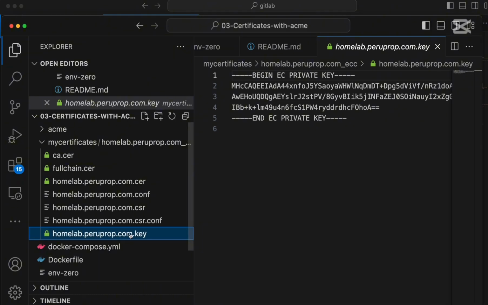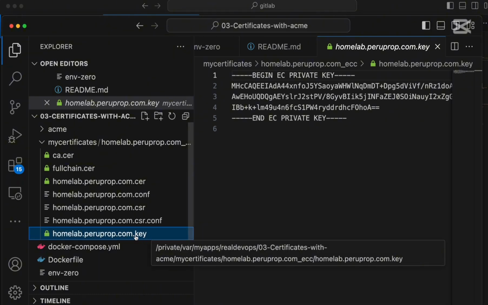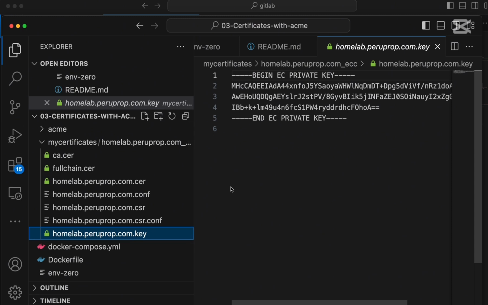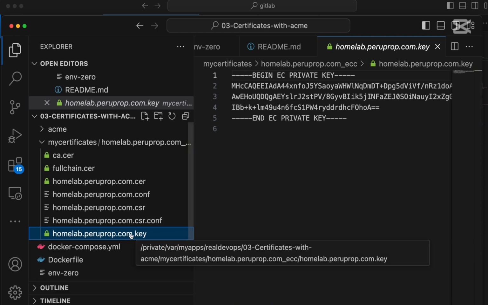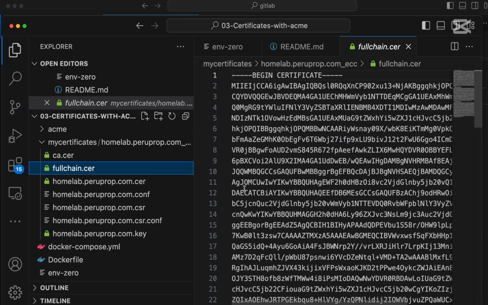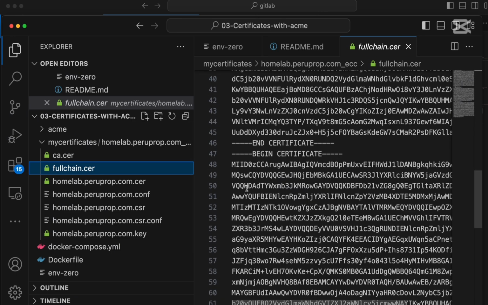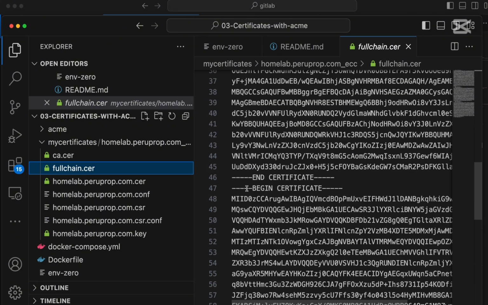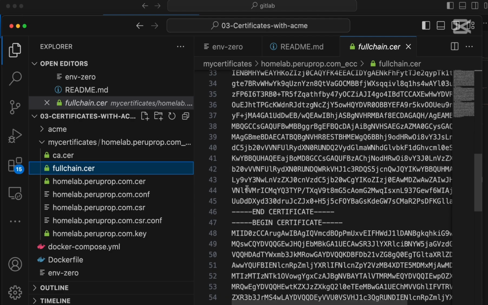There are two important files. The file with .key is your private key. So this private key is always hidden from the public. And the other file is fullchain.cer that contains the public information for our certificate.